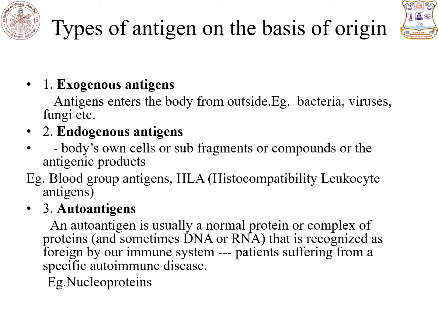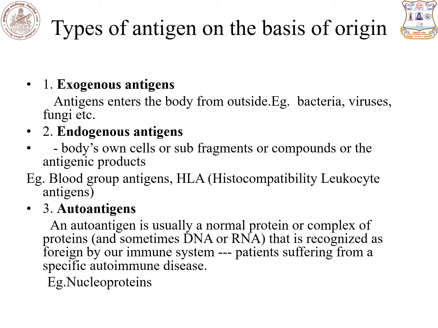Next we see about types of antigen. On the basis of origin, the antigens are classified into a number of types. One is exogenous antigens. What is the meaning of exogenous? From outside the body. When antigens enter into the body from outside, we use the word exogenous antigens. For example, bacteria, viruses, fungi.